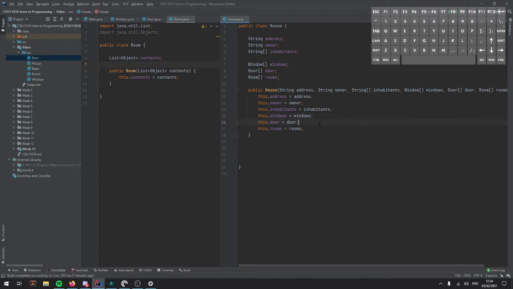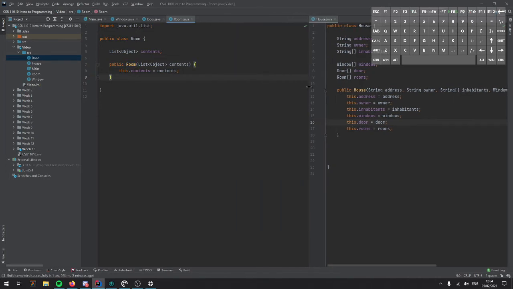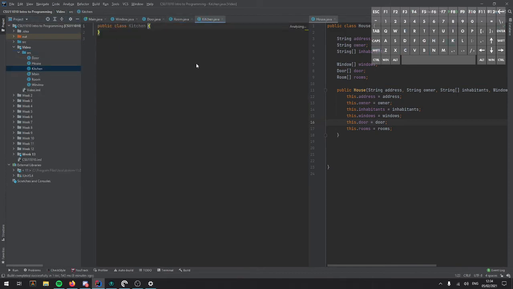Now we can get even more in depth, and this is where something called inheritance comes in. So we have this generic type called room. But what if we want to create a specific type of room, like a kitchen? Well, we can do that. We can create a new class called kitchen. And we can have kitchen build upon what we've already defined in room. So in order to do that, we can do extends room. And this is going to give us an error because we need to create a constructor which matches.